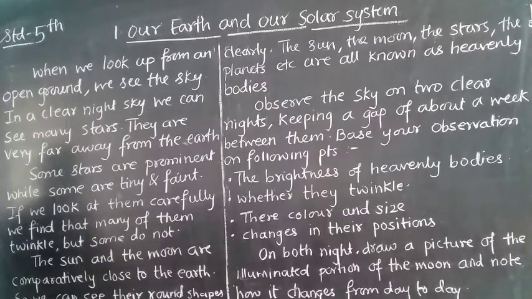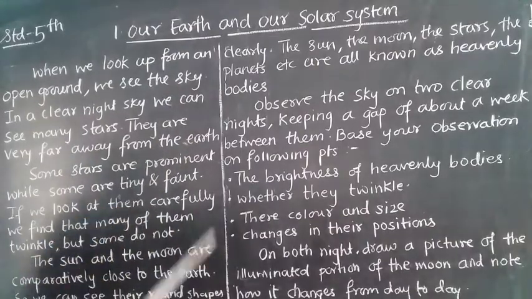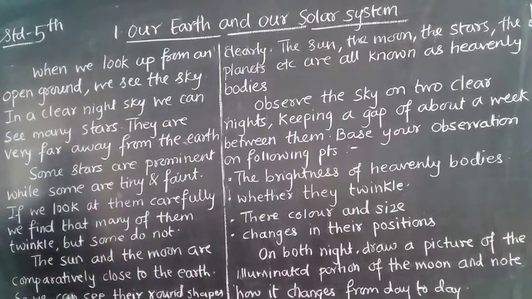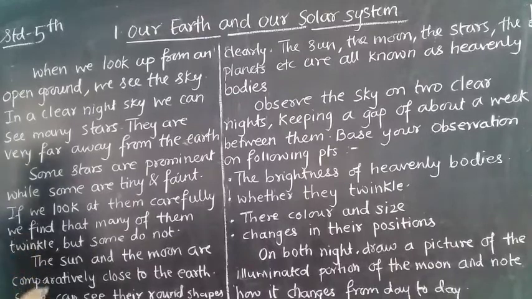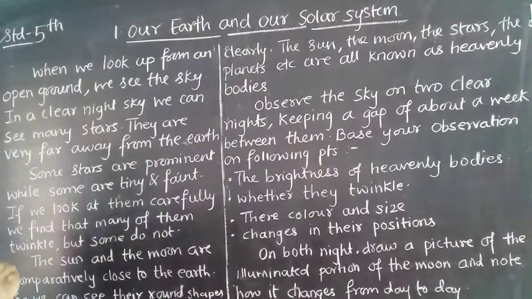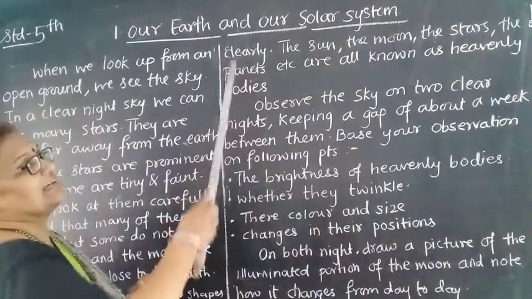Whenever you see the sun and the moon, they are comparatively very close to the earth. So we can see the round shapes clearly.